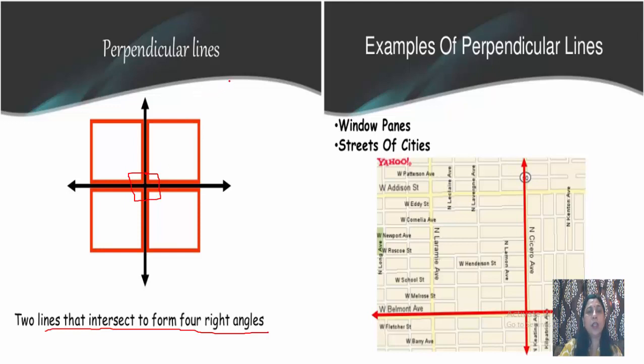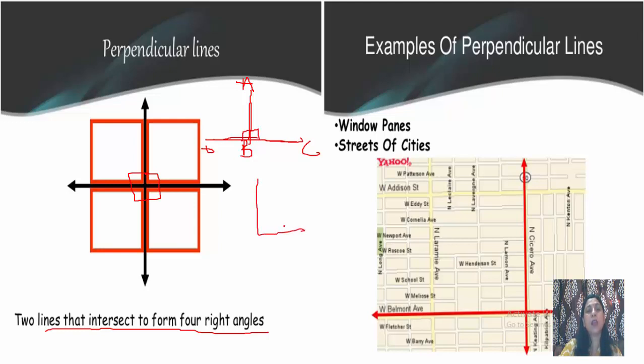It is not necessary that every time they make four right angles. If you see this A, B, C. Suppose this is D. So here also AB is perpendicular to DC because it is making a right angle. So in this case, they are making four right angles.